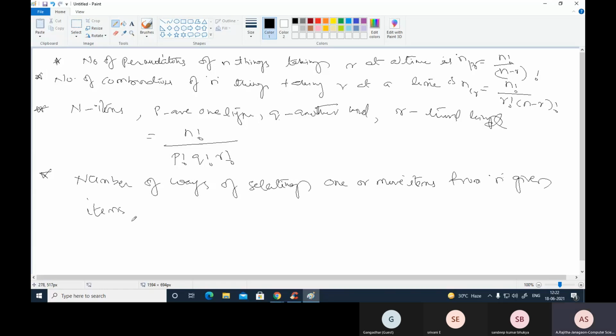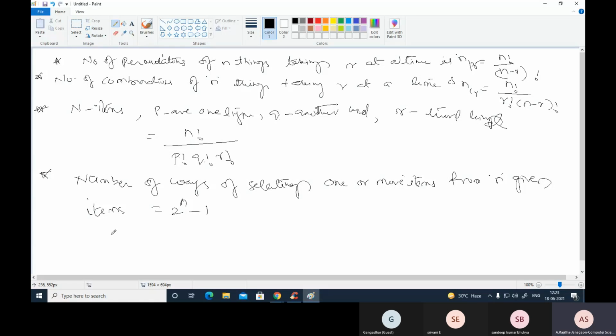The formula is like this. Here all are different, and the p kind is different, the q kind is different, and all these three are different. Here the number of ways of selecting one or more items from n given items is equal to 2 to the power of n minus 1.